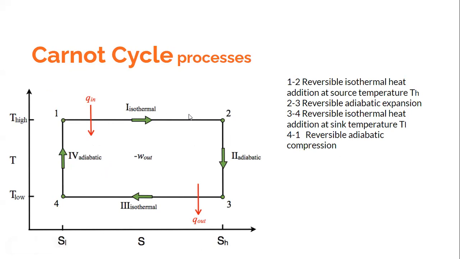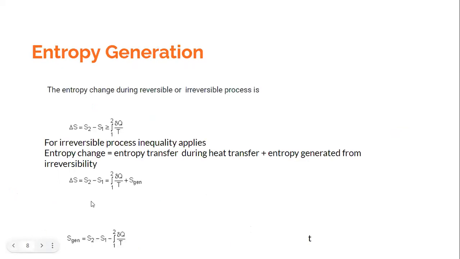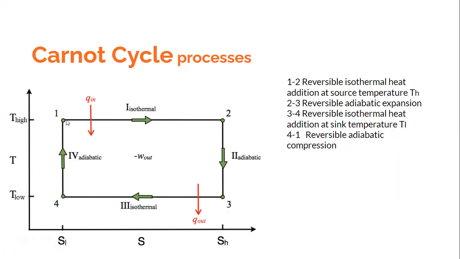Why is the entropy increasing? The entropy is increasing, and this is a reversible process. In spite of the fact that this is a reversible process, why is the entropy increasing? Because look at the expression over here. The entropy can change because of heat transfer. Reversible means this is zero, but there is heat transfer, so the entropy would increase. So the entropy increases from S1 to S2 because it is a heat transfer process, and entropy generation is zero because it is a reversible process.